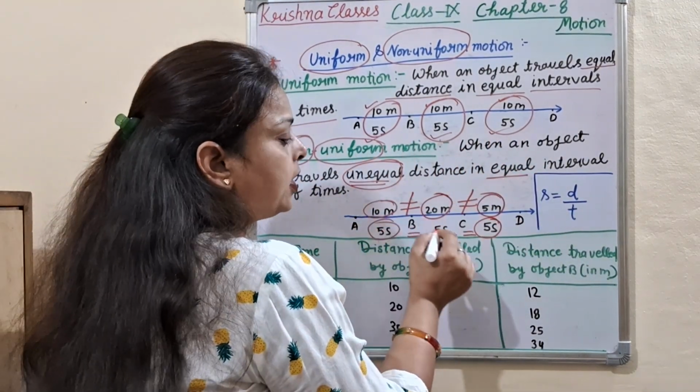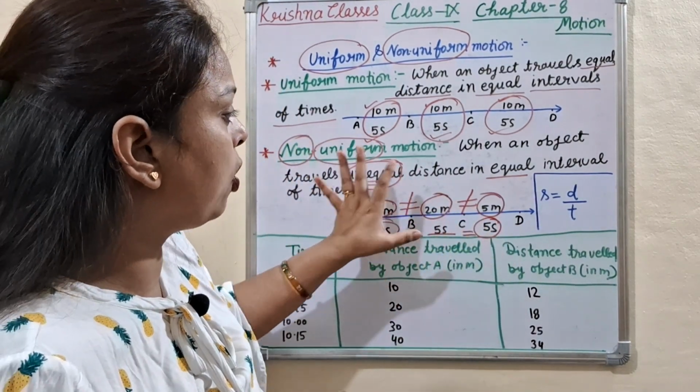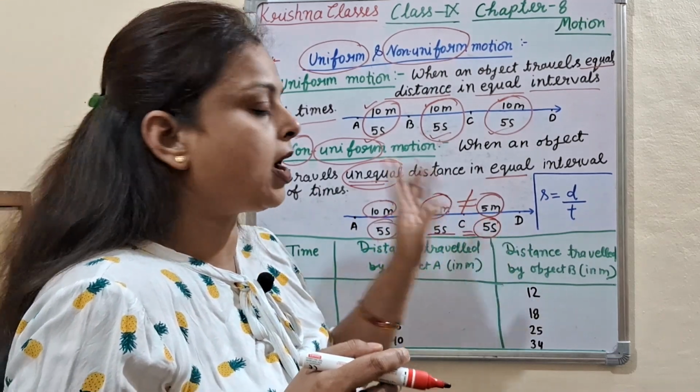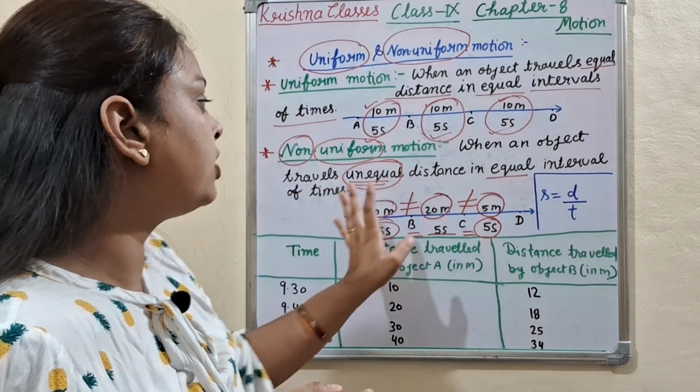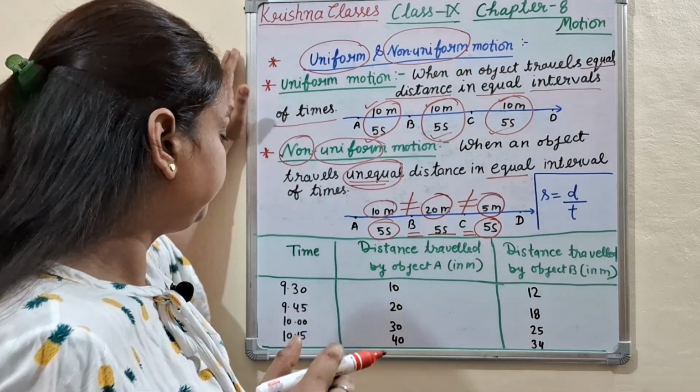So here time is equal but distance is not equal: 10 meter, 20 meter, 5 meter. That is called non-uniform motion. Hope you understand it again very well.